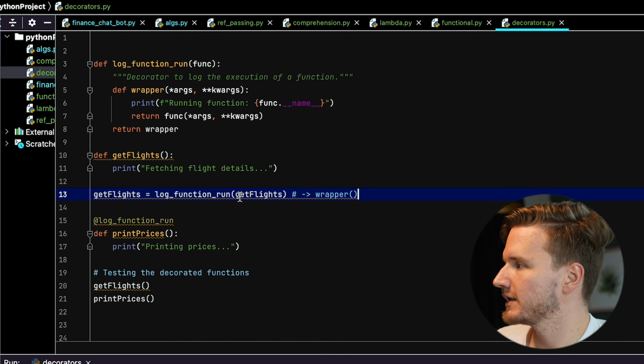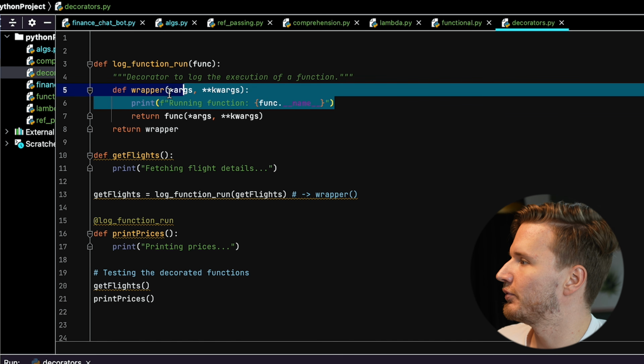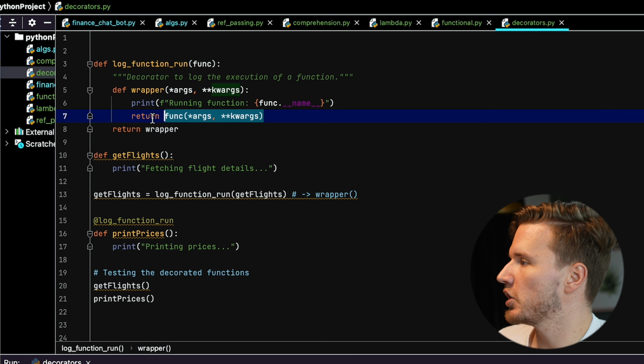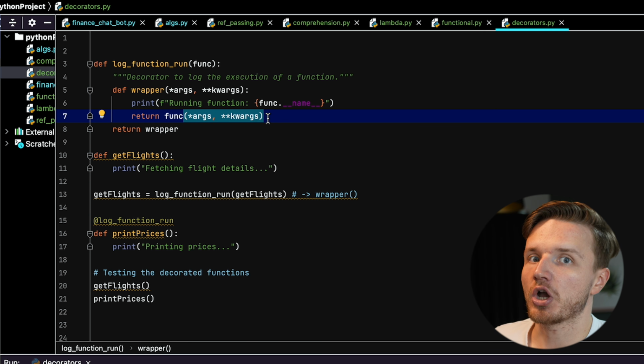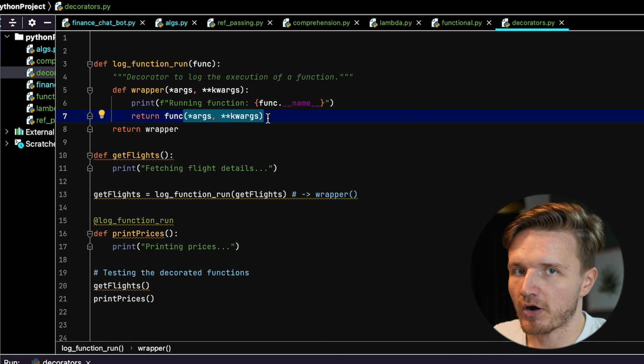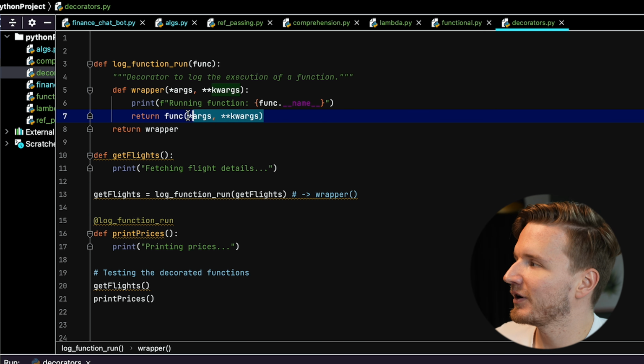So what now happens is when we run get flights, it actually runs the wrapper function, which then prints this thing and then returns and runs this get flights function. And because we are returning this with these parentheses, that is actually saying don't just return the function, but also run the function, return the return value of this function.